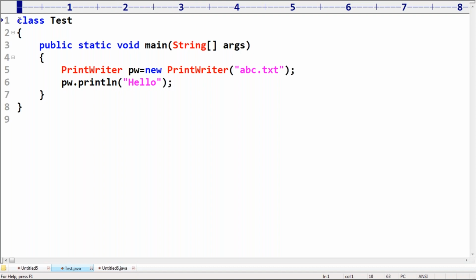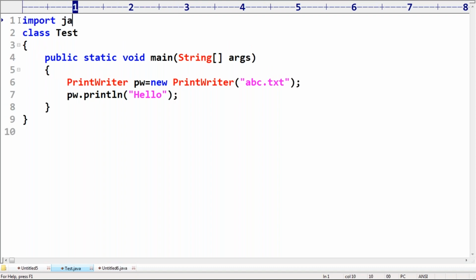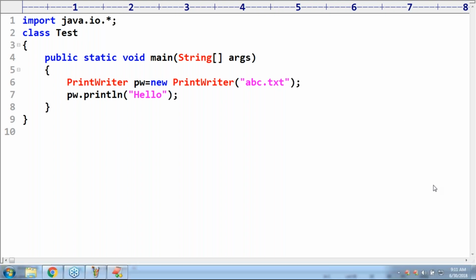Next, PrintWriter is available inside the IO package, so import java.io.*. Perfect. This is about my code. Now I will ask, observe, Saurav, observe carefully. The people who are not strong in exception handling, please concentrate more. Observe that carefully.